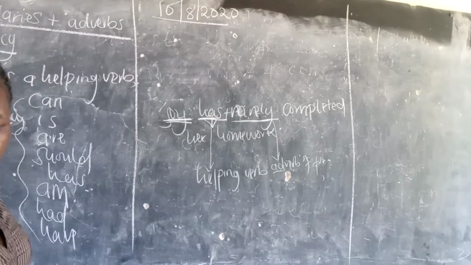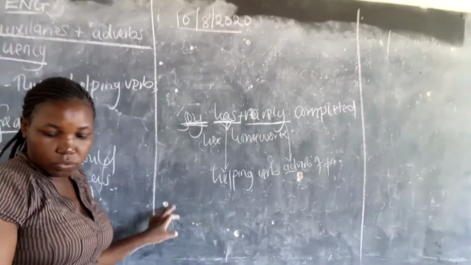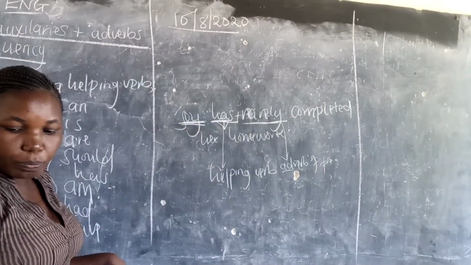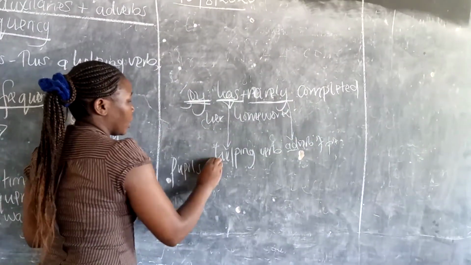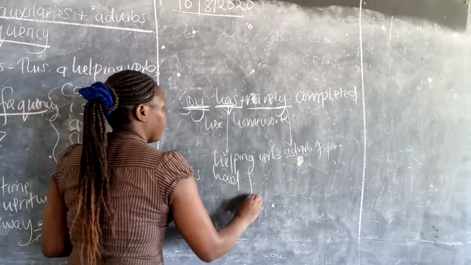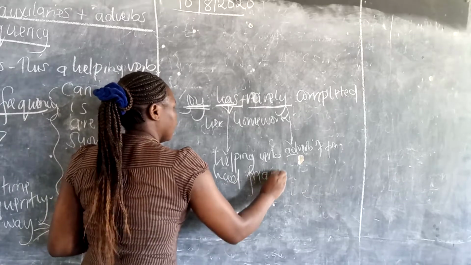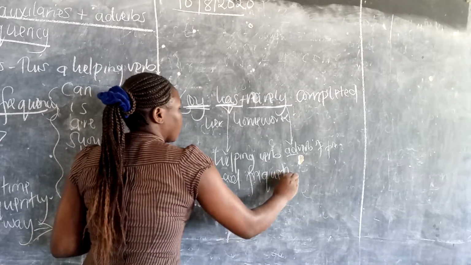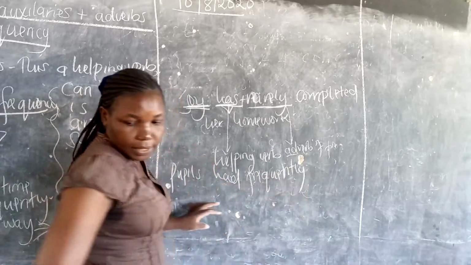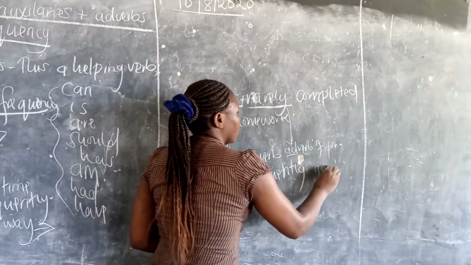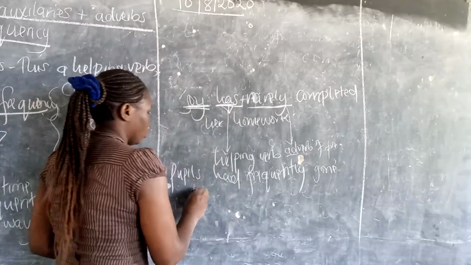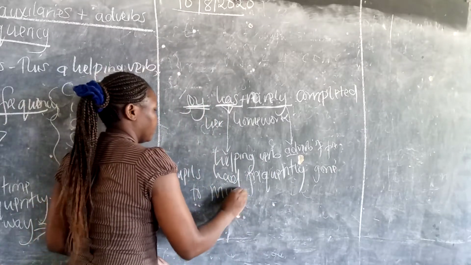We are going to look at another sentence. Pupils had frequently gone to the museum.